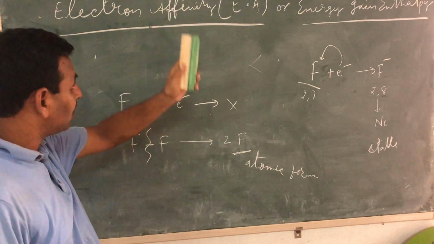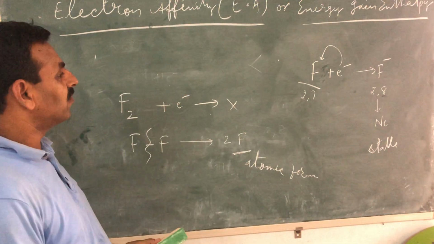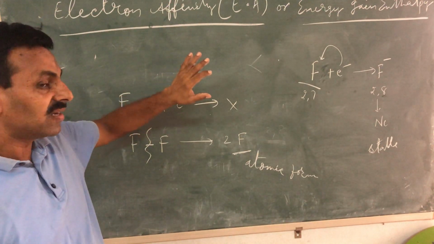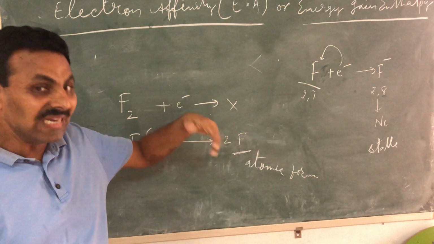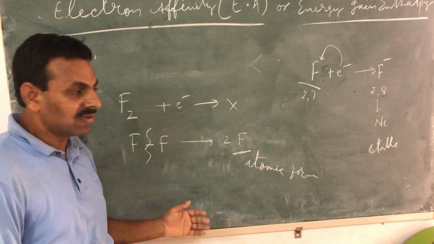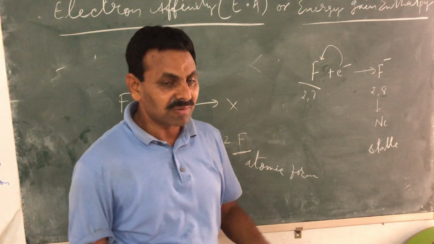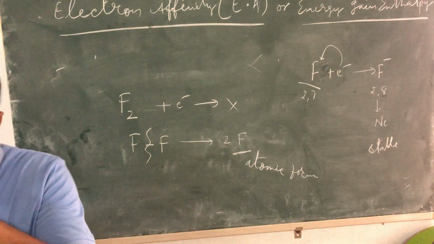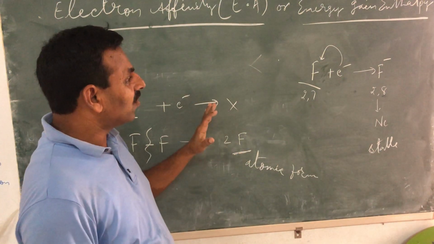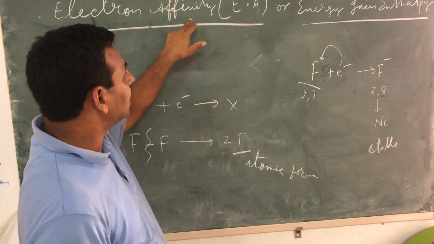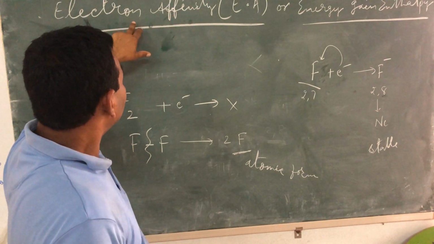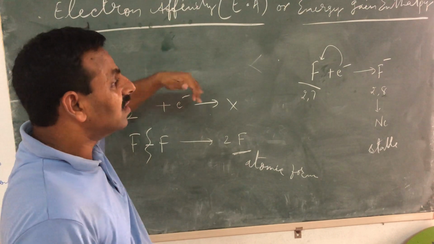So now you can easily frame the definition. Obviously, it is a release of energy, because when you are adding an electron, energy is released as you are getting a more stable species. And therefore we can define electron affinity as the energy released.